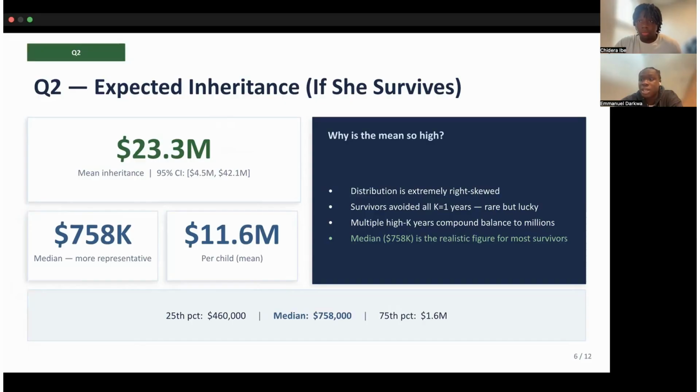The distribution is heavily right skewed. The survivors are the people who got lucky and avoided every K equals 1 year. In those runs, a string of high K years generates enormous returns that compound the balance into the millions before she dies. Now, the median is the number you'd actually want to plan around. Each child would most likely inherit somewhere in the low to mid six figures.